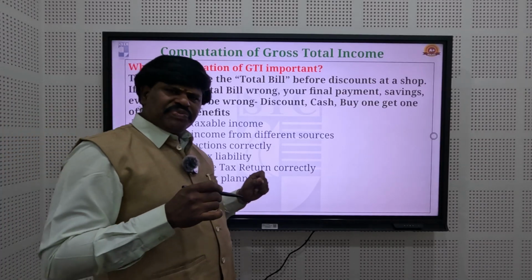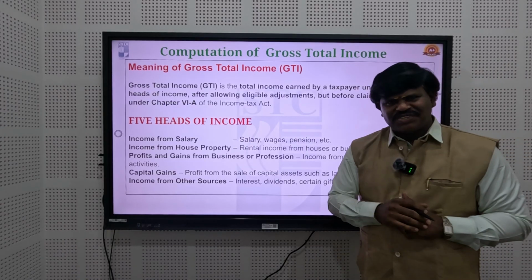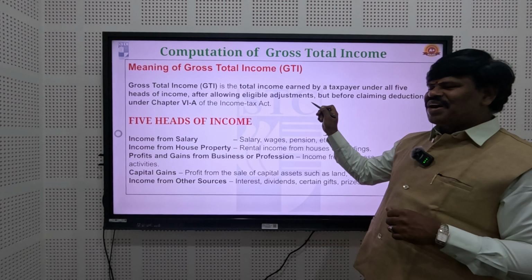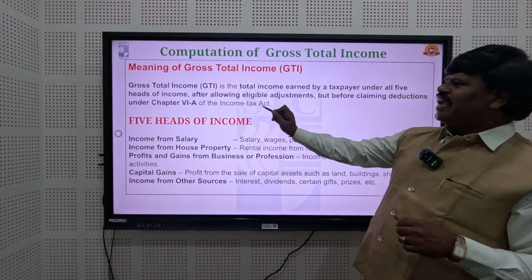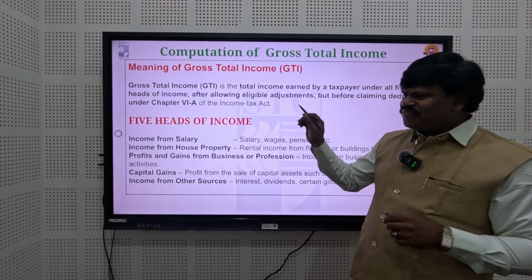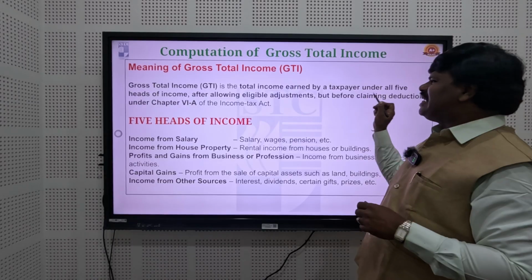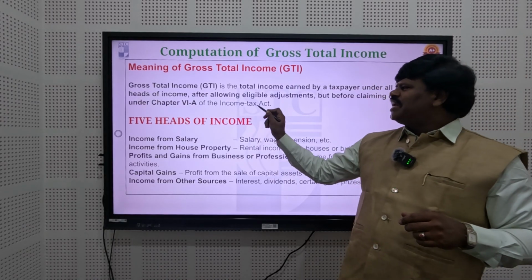Now I am going to explain the meaning of gross total income. Gross total income is the total income earned by a taxpayer under all 5 heads of income after allowing eligible adjustments, but before claiming deductions under Chapter 6A of the Income Tax Act.